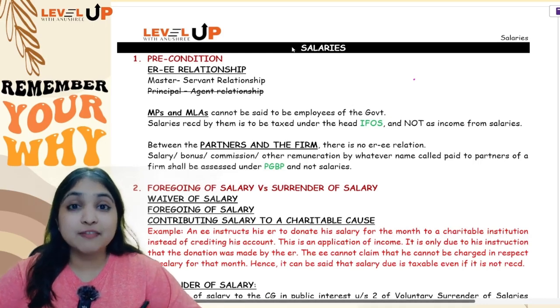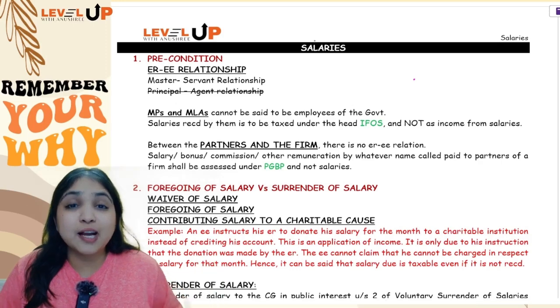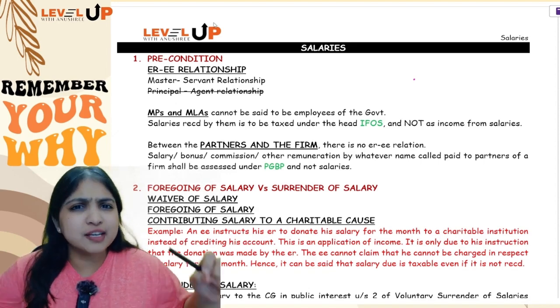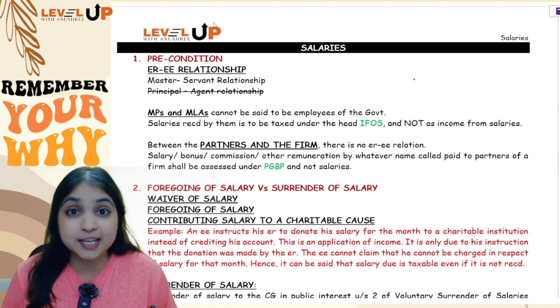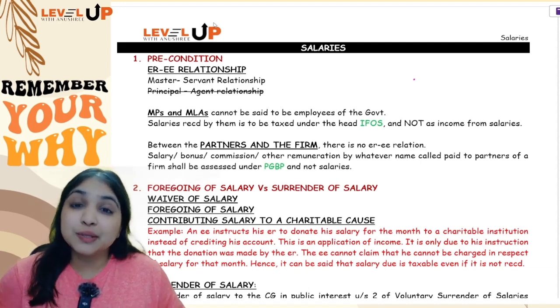So starting off with our very first head of income, the salaries head, let's revise this head of income very nicely. We'll start with basic concepts and go on till the very end, covering each adjustment properly, so that you are very well prepared to handle the examination. Let's start with the very basics now.